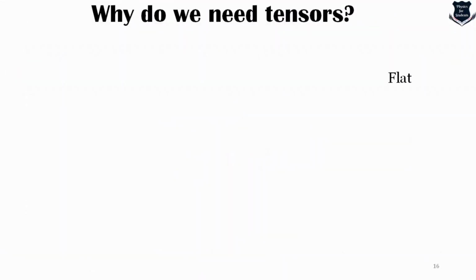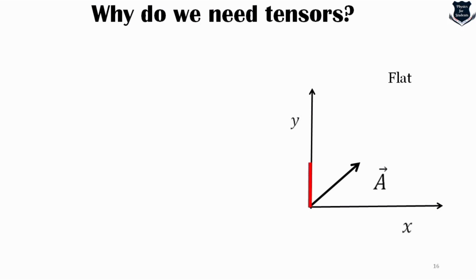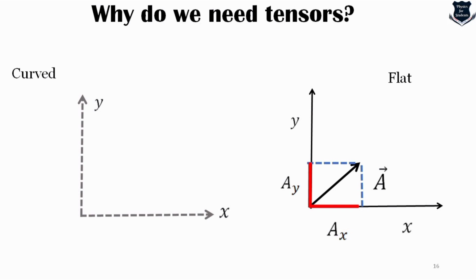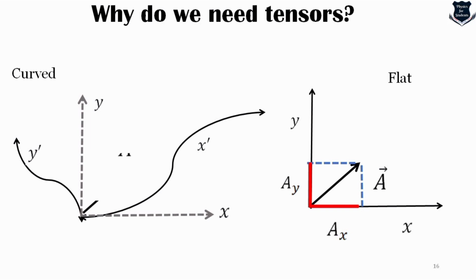Okay. Now this is a very common question, that why do we need tensor, or at all do we need tensor? I would like to answer to this question that, for example, on the right hand side you see it is a flat space and we take a vector A and we try to measure this vector A with AY and AX as the components of the vector, and we find this blue dotted line which shows the components of the vector. Now we take another curved space-time, so this X and Y in gray, we now plot it in here. These are the X prime and Y prime are the two curved spaces, and the vector and the length, everything remains the same.